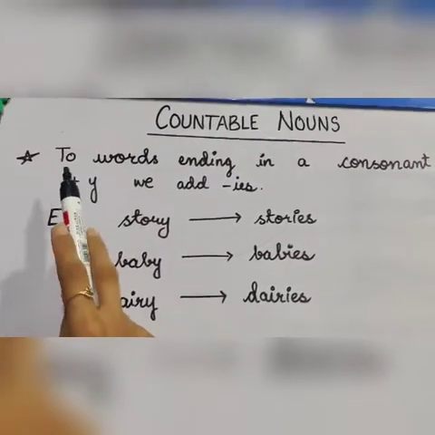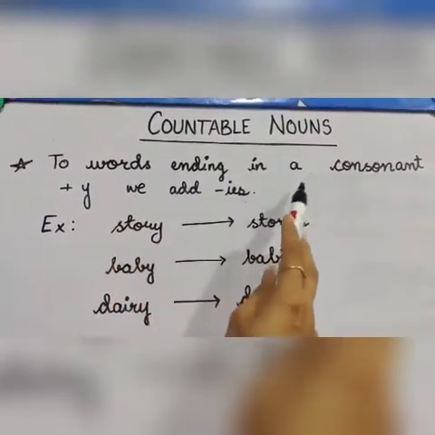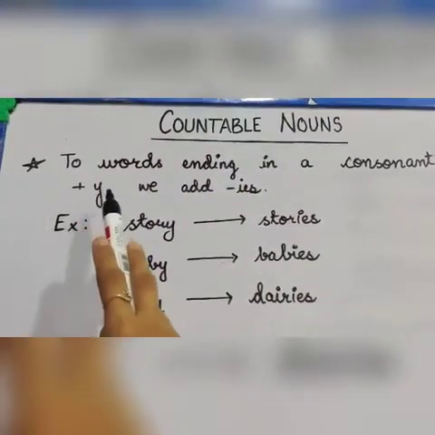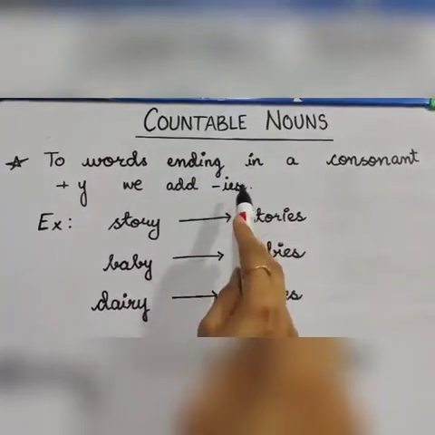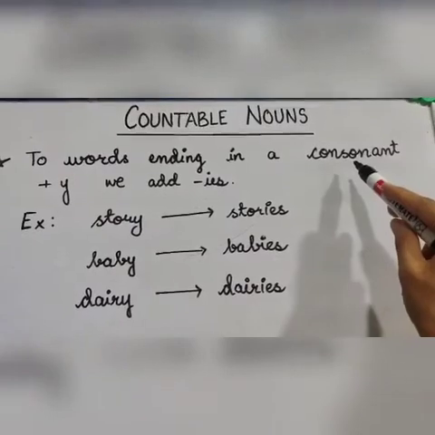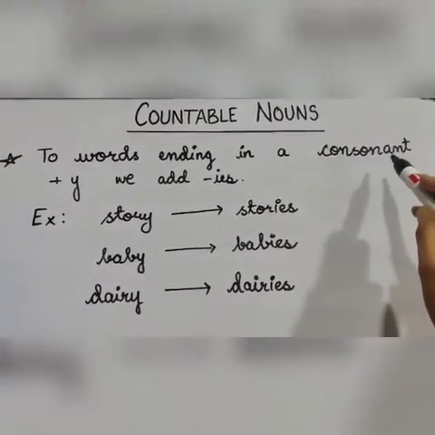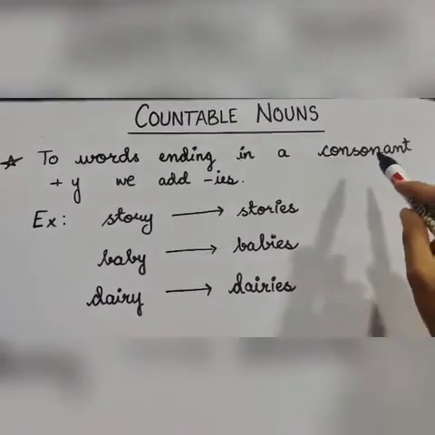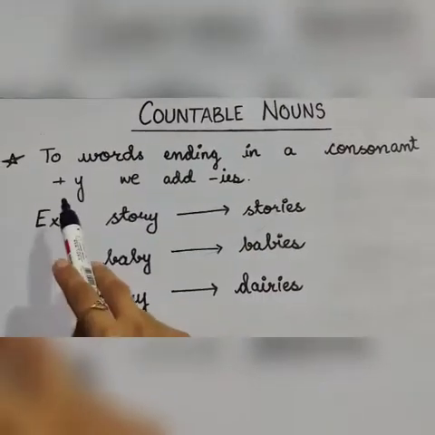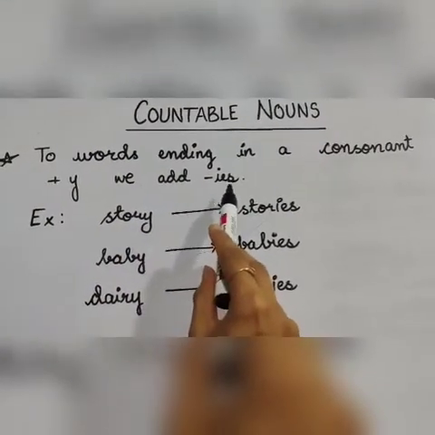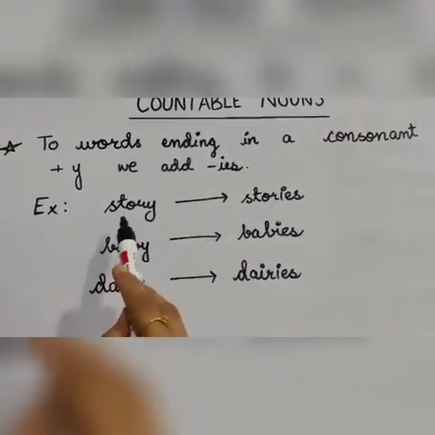Fifth rule: to words ending in a consonant plus Y, we add IES. Consonants are the letters other than vowels. So if a word is ending with a consonant and Y, we add IES. Let us see some examples.